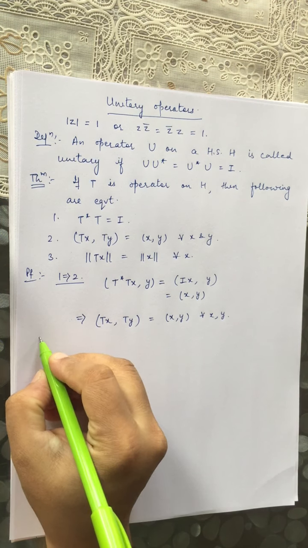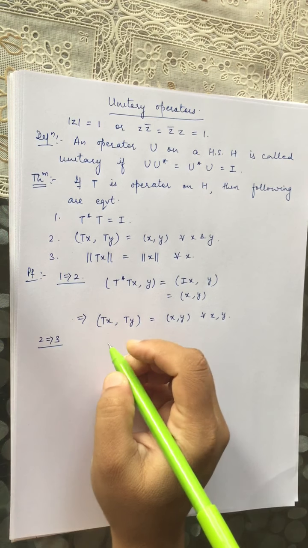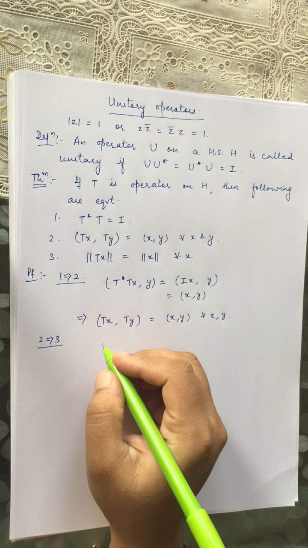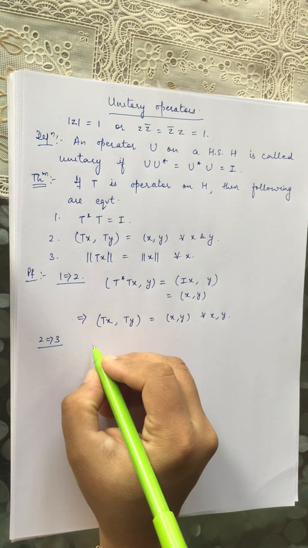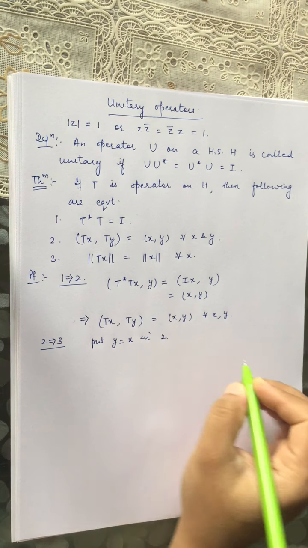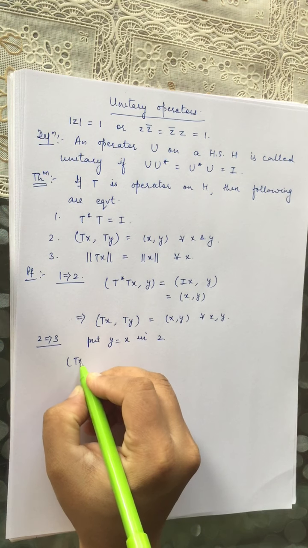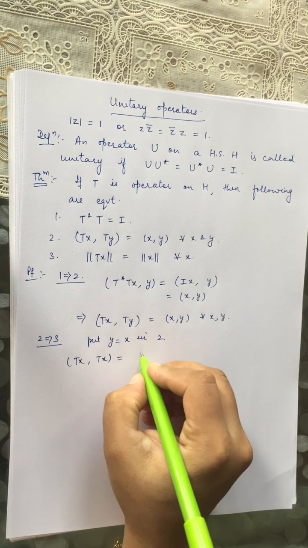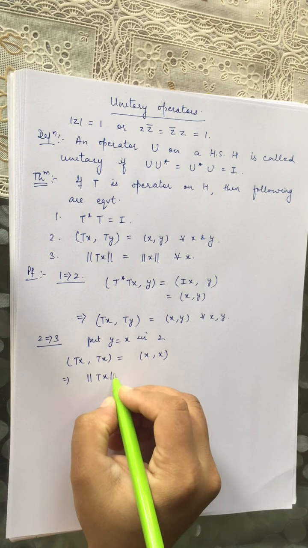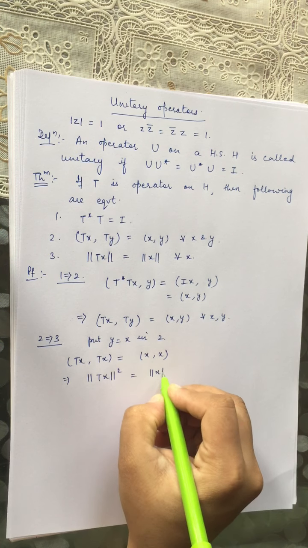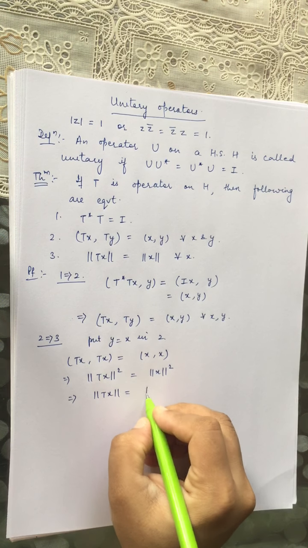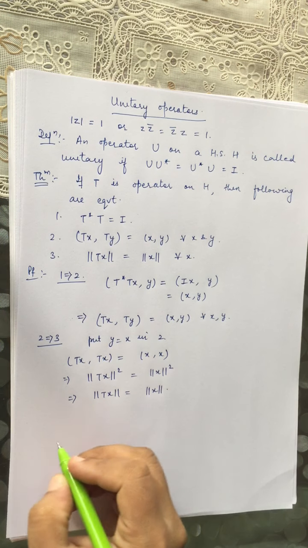Now we prove 2 implies 3. If 2 is true, that means the inner product of Tx and Ty is the inner product of x and y. So we take y equal to x, put y is equal to x in 2. So we get the inner product of Tx with itself. This is the inner product of x with itself. So it means norm of Tx square is norm of x square, which proves ultimately norm of Tx is equal to norm of x for each x. So this proves 3.